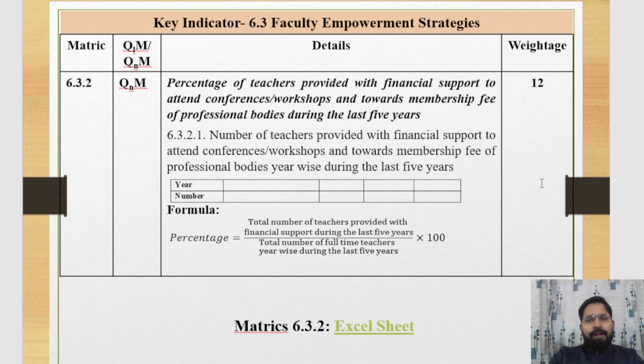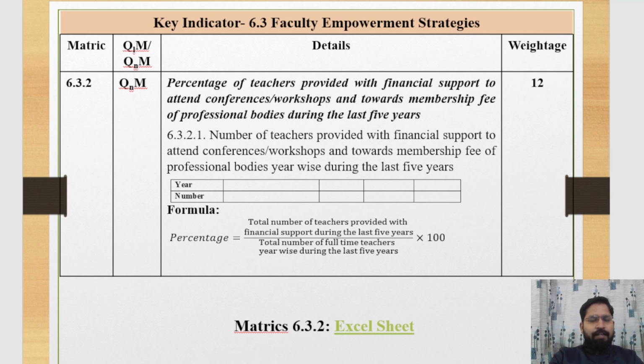Here we mention the number of teachers that receive the financial support. With the help of this percentage formula, we can calculate the percentage of teachers that receive the financial support.